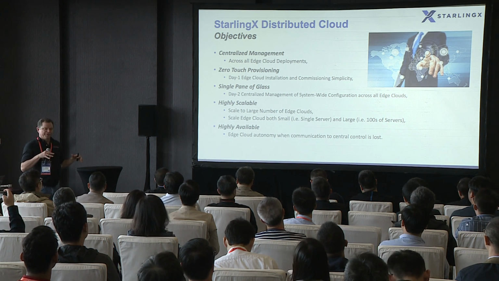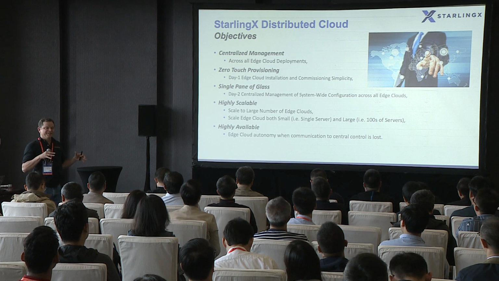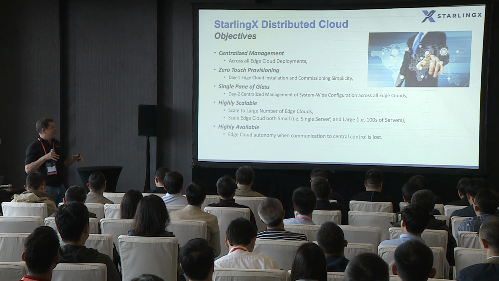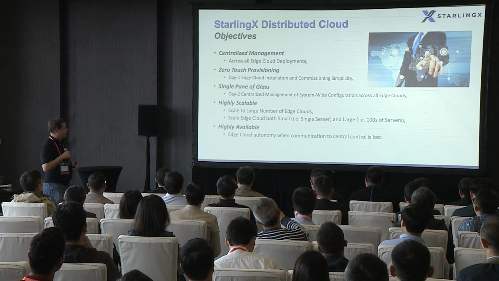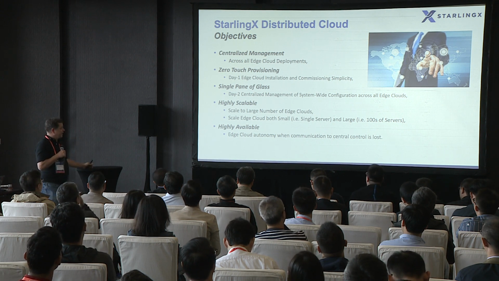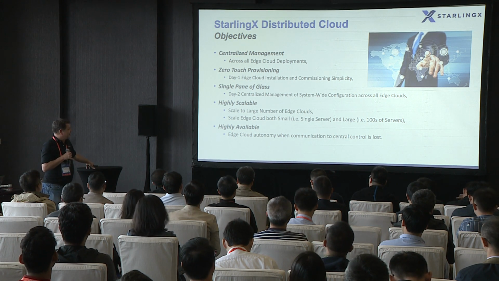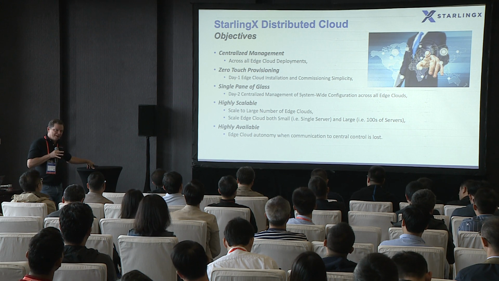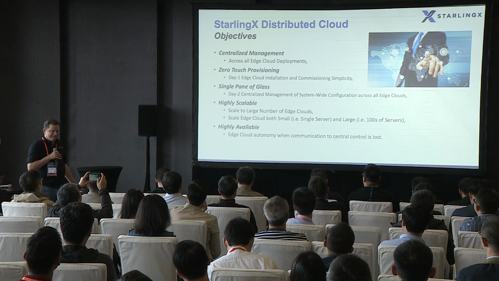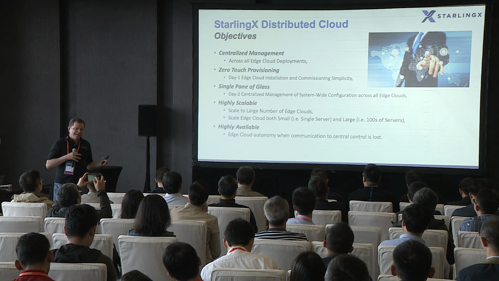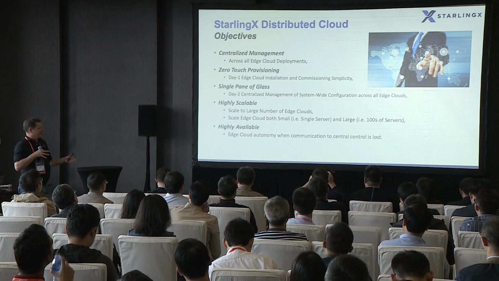And where the number of those edge clouds is, I was going to say hundreds, but more realistically, it's in the thousands of edge clouds that some of these end user use cases are looking at. So you definitely need centralized management in order to support that. Zero-touch provisioning. So given that you're going to have thousands of edge clouds, you're going to be doing provisioning and installation of edge clouds more often. So you need to make that process as few manual steps as possible in order to reduce errors and in order to make it more repeatable, because a lot of your edge clouds are going to be somewhat cookie cutter in a common configuration.